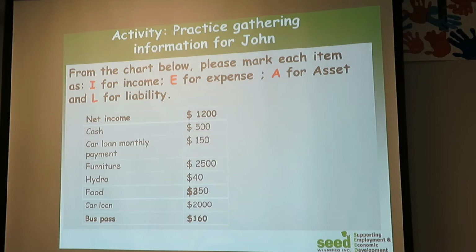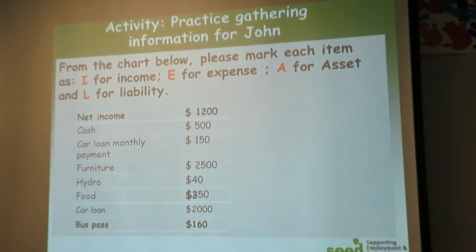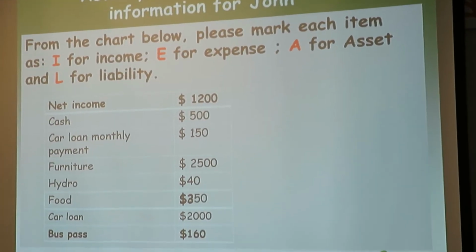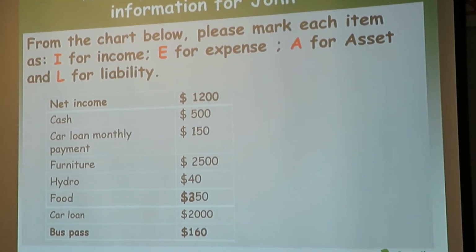So my question is for you to name everything you see on this list. Where is the income? Where is the liabilities? What are expenses here? This is what we can do.